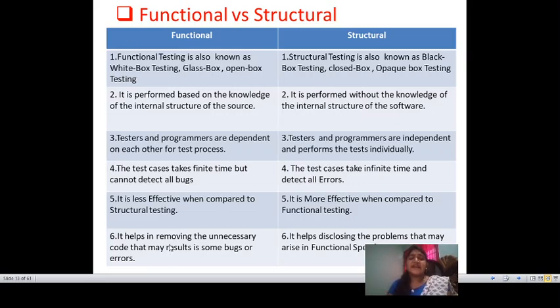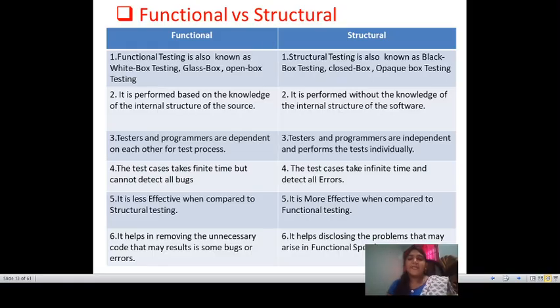Next, it helps in removing unnecessary code that may result in some bugs or errors, and it helps in disclosing the problems that may arise in the functional specification. If there is any unnecessary code that may result in bugs, those bugs are determined, and the problems in the functional specification can be disclosed. So this is the dichotomy, functional versus structural.